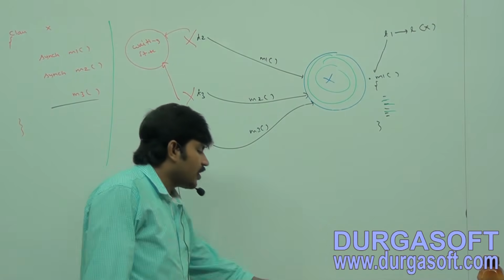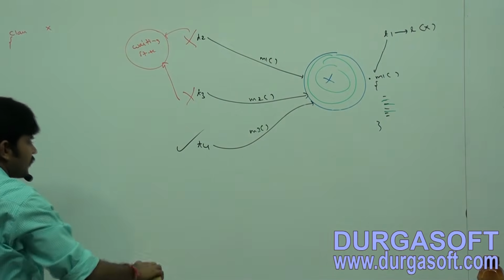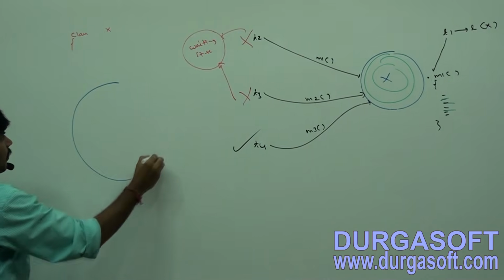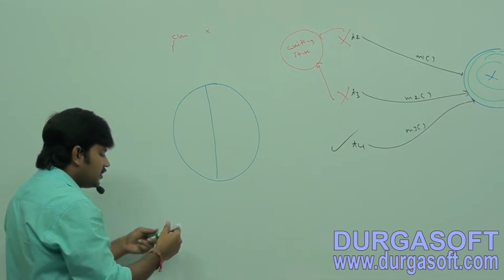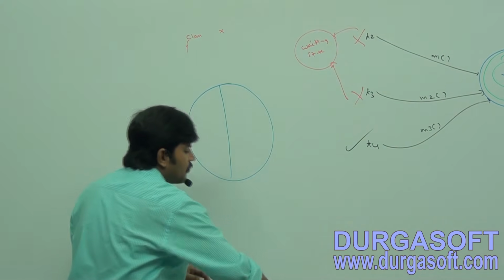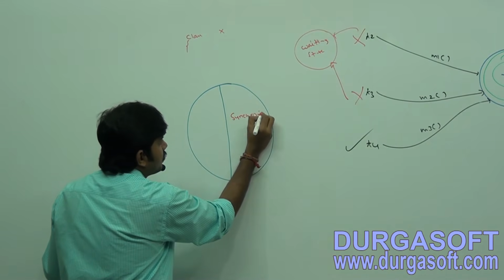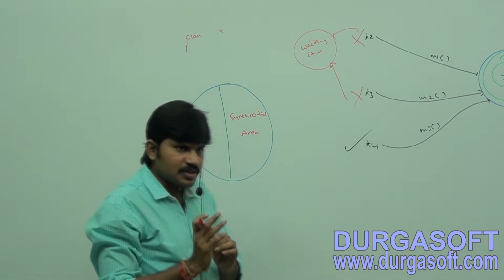Simple point. For every object there are two areas. Consider this is my object. This area is the synchronized area, where update operations are performed.